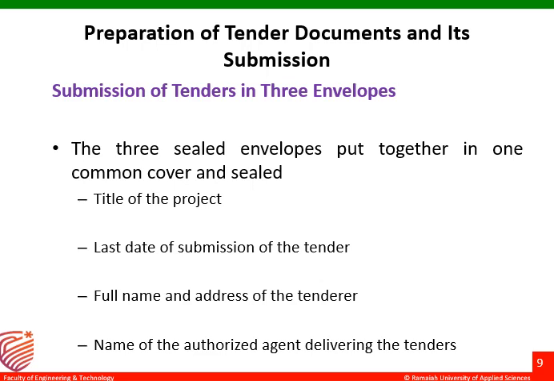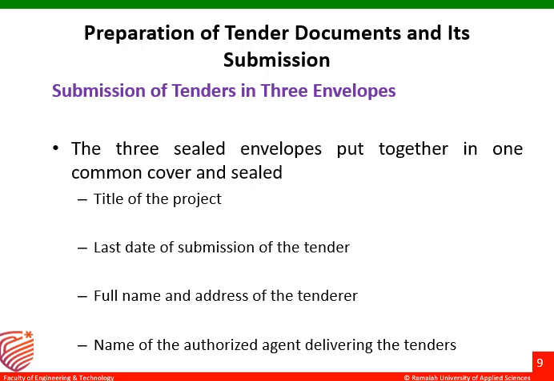I told you in part one, it is the submission of tender. So these envelopes 1, 2, 3 will be checked by the contractor and covered in the envelopes. These three sealed envelopes will be put together in one common cover and sealed.